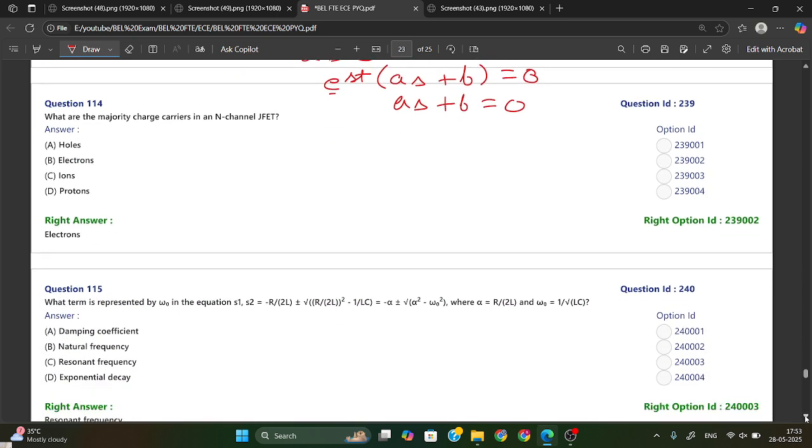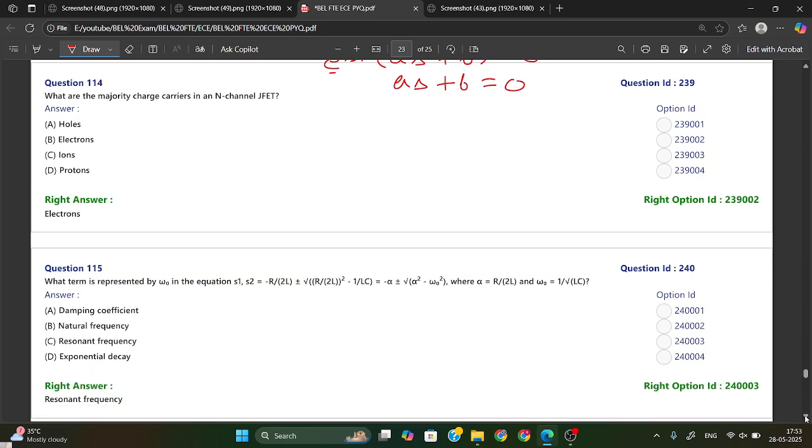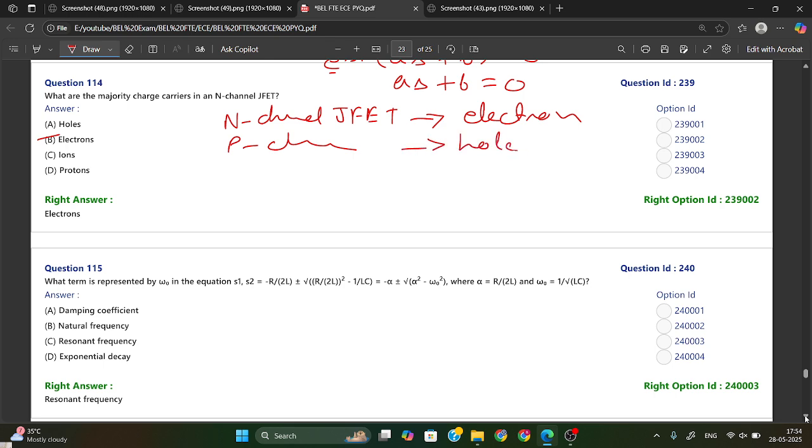Okay. What are the majority charge carriers in n channel JFET? So majority charge carriers in n channel JFET is what? In an n channel JFET the majority charge carriers are electrons. Okay. Option B is right answer. If they ask for p channel, then in p channel holes are your majority carriers. Okay.